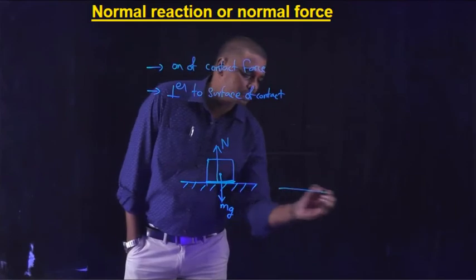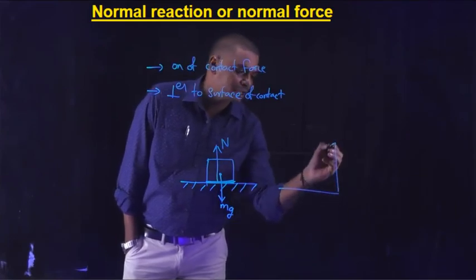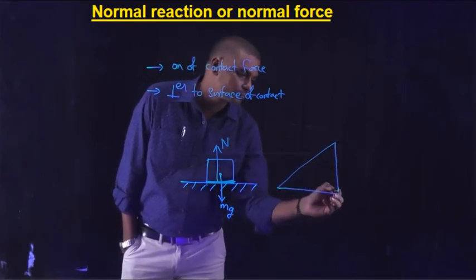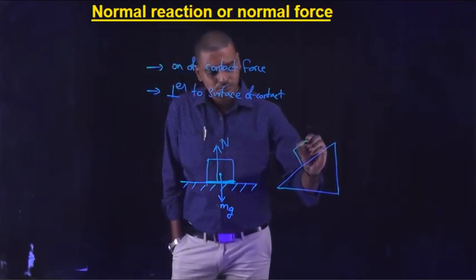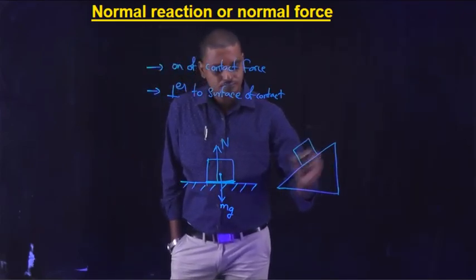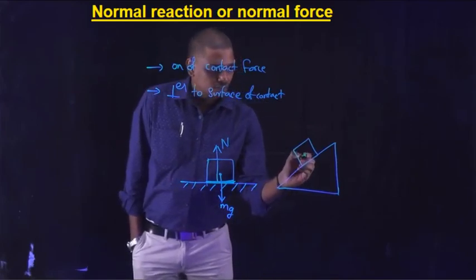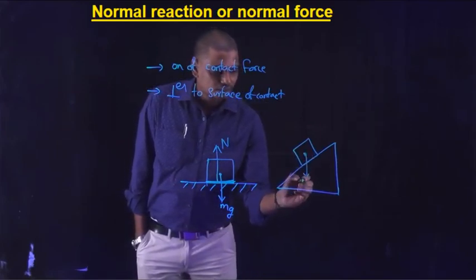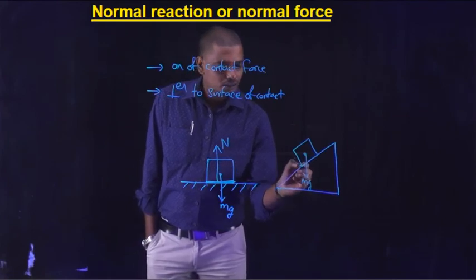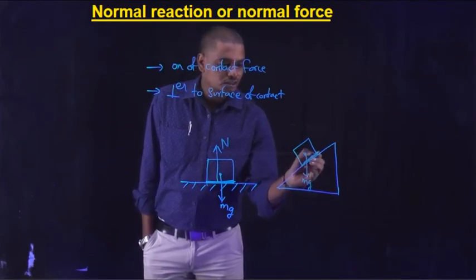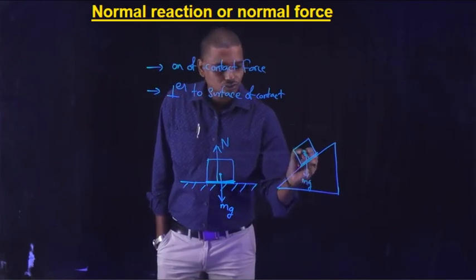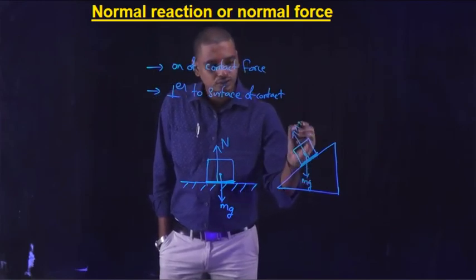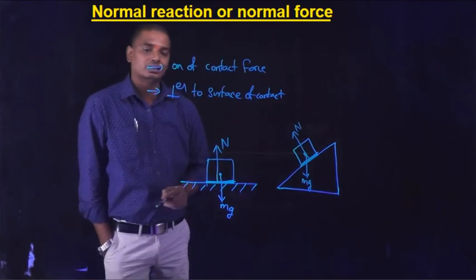Similarly, when the block is placed on an inclined plane, the weight of the block acts vertically downwards, mg, but the normal reaction in this case is also perpendicular to the surface of contact, so it acts in this direction.